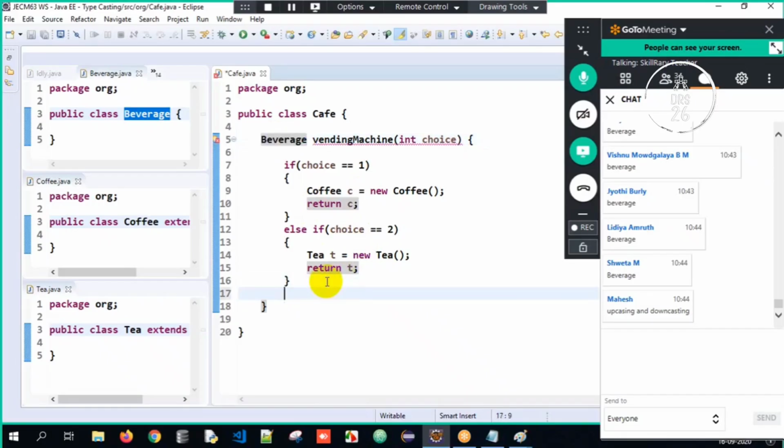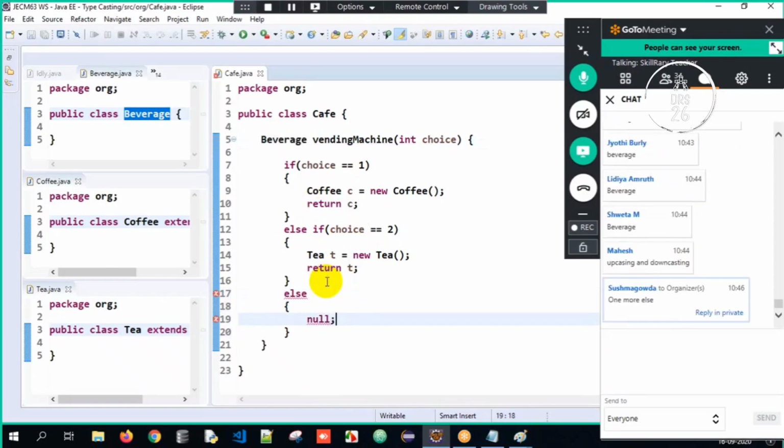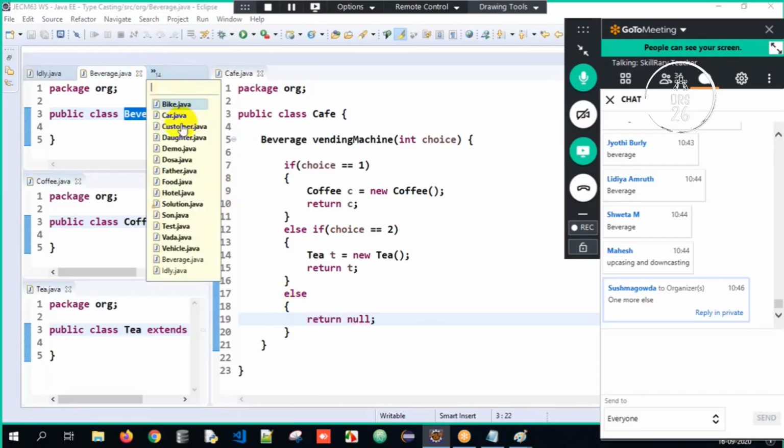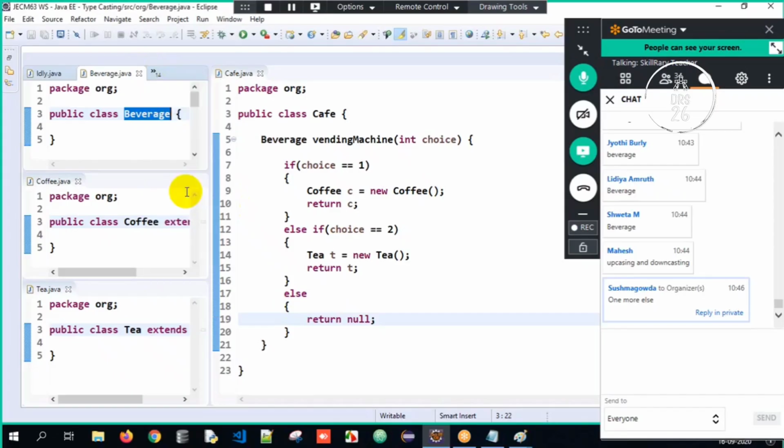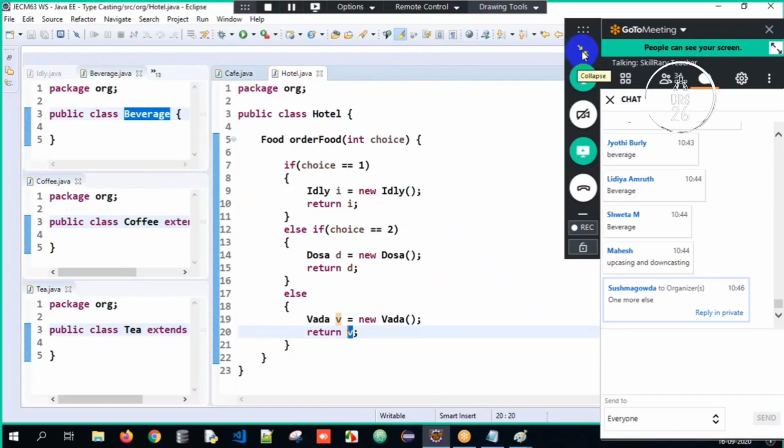So that's the reason, if the above conditions do not satisfy, I have to return null here. But what did I do in the previous example? If you observe closely, where is this hotel class? Just observe what I did in the hotel class.